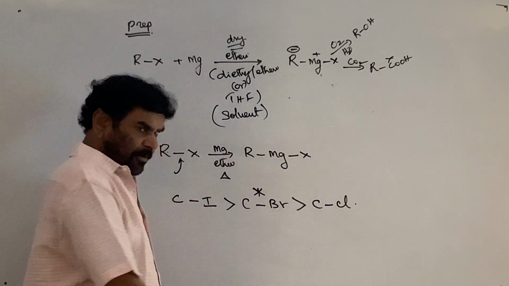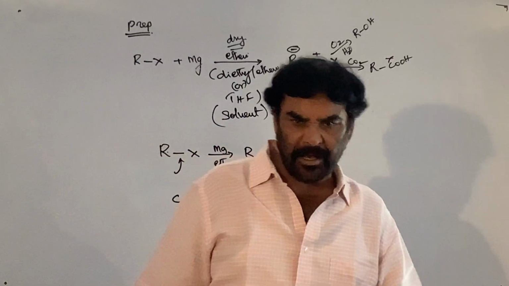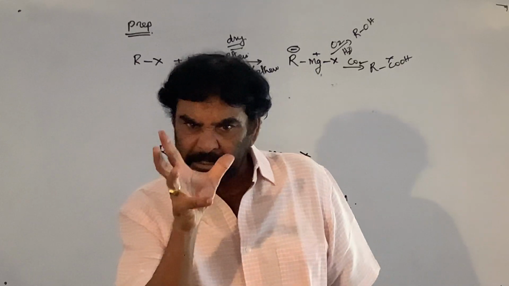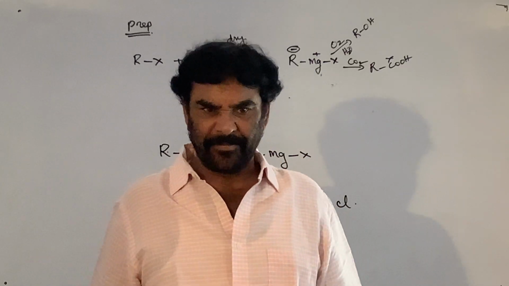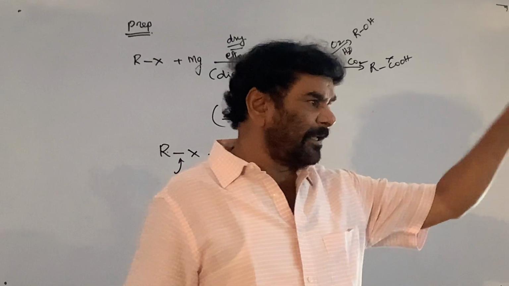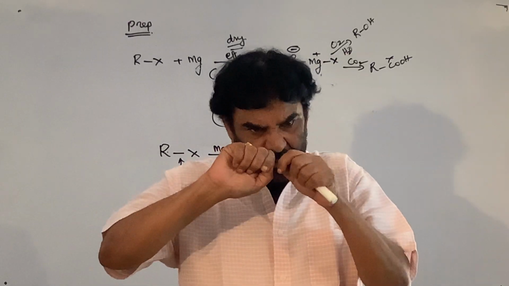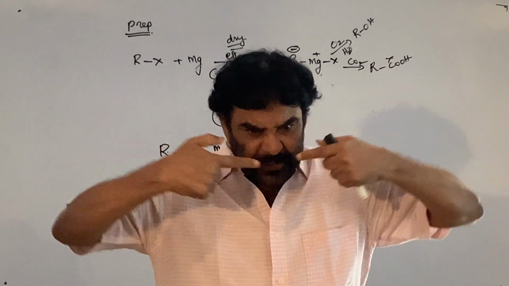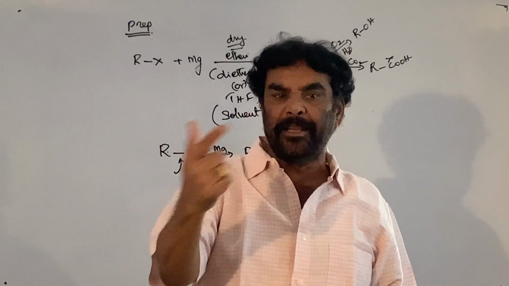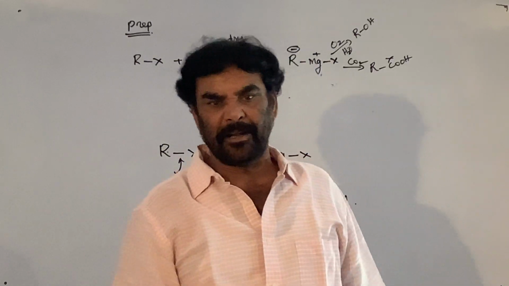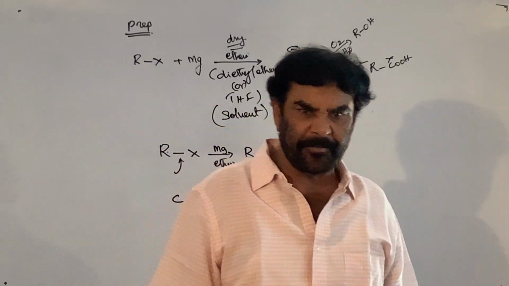Iodides are more reactive, but the problem with iodides is that photochemically they undergo decomposition. If you take ethyl iodide and expose it to light, the C-I bond breaks; the iodine radicals combine to give I2, and the ethyl radicals combine to give butane.